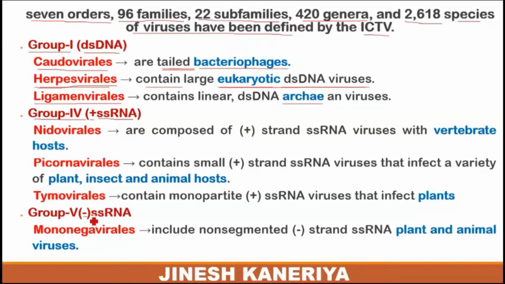What is the meaning of this plus and minus strand? The plus or minus strand represents the particular condition of the genomic material. It means positive sense of the RNA, either single stranded or double stranded. These positive-sense RNAs are capable of being converted from RNA to DNA form, which means a reverse transcriptase condition.